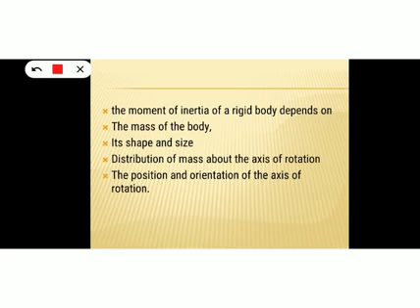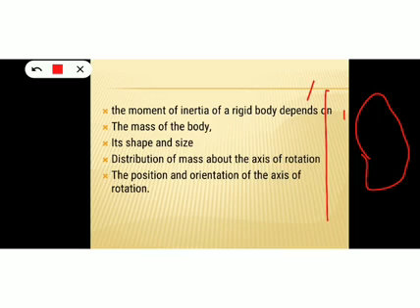So here, consider a rigid body like this. Okay, and this rigid body is rotating about this axis AB. Now, consider some masses inside this rigid body, any particles.